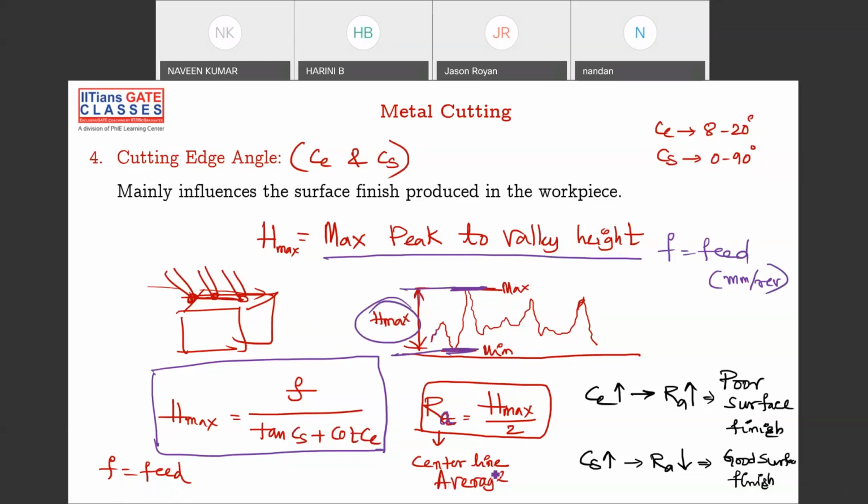RA is called the central line average. This is one of the ways you can measure the surface roughness, and central line average is given by H max by 2. That's it. If your RA value is more, it means so many peaks and valleys are there, so the surface finish is very poor. If RA is less, then good surface finish. So side cutting edge angle and end cutting edge angle should be less for good surface finish. That is the important part. Please note down this important formula: H max is equal to F by tan CS plus cot CE.